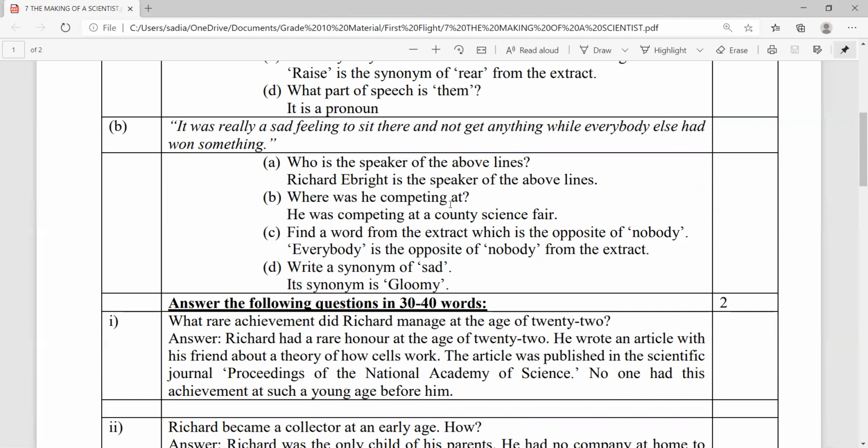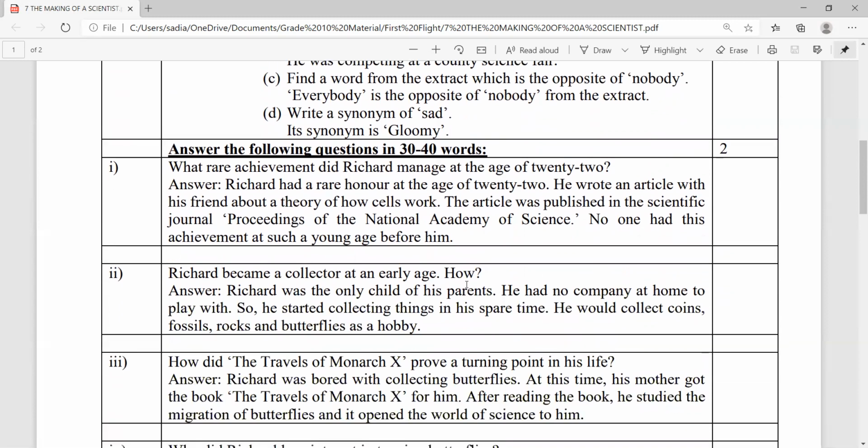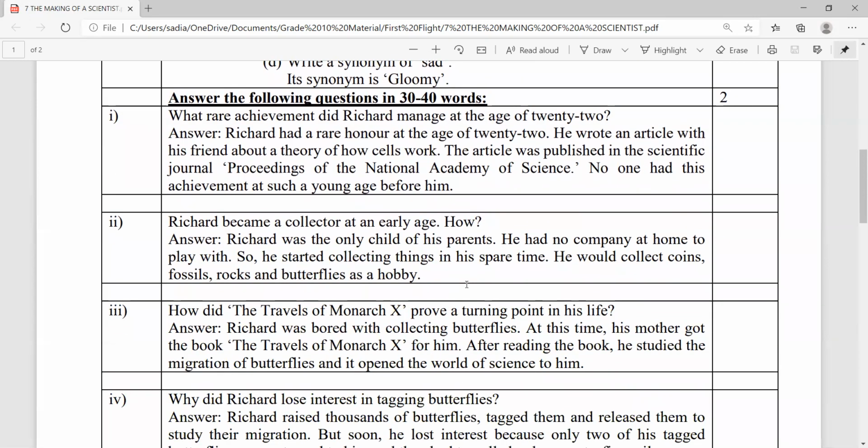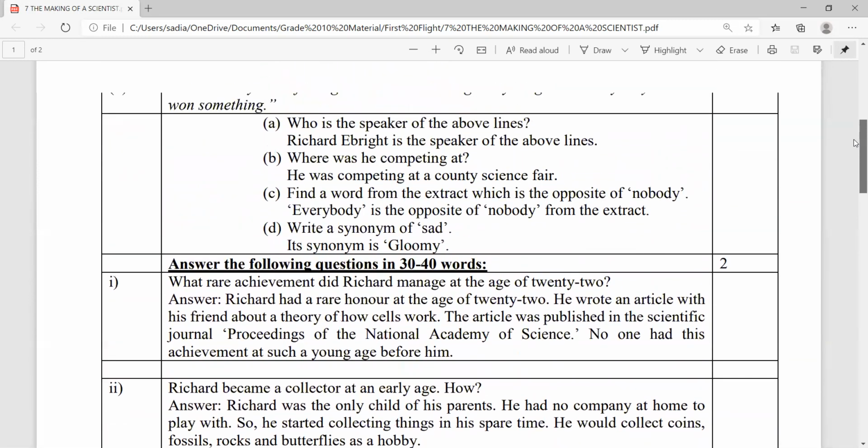Where was he competing at? He was competing at a country science fair. Find a word from the extract which is the opposite of nobody. Everybody is the opposite of nobody from the extract. Write a synonym of sad. A synonym is gloomy. Now we come to the short answers. We need to use the name of the writer and the title of the story.